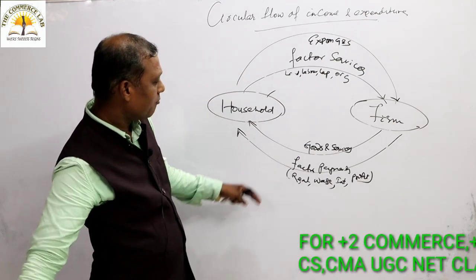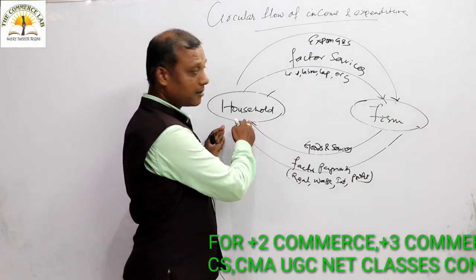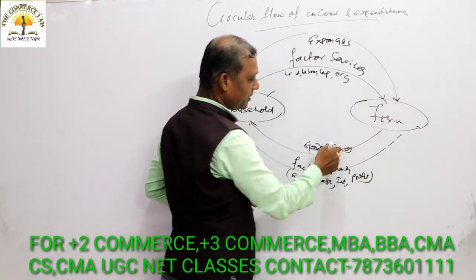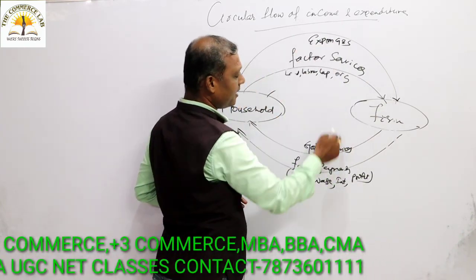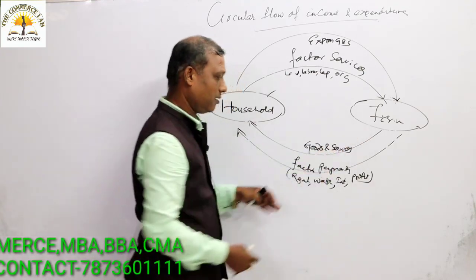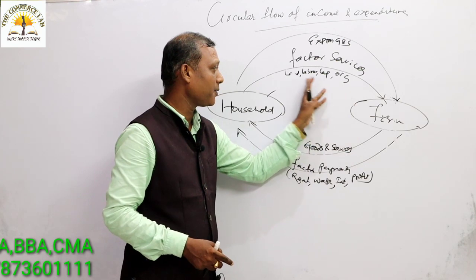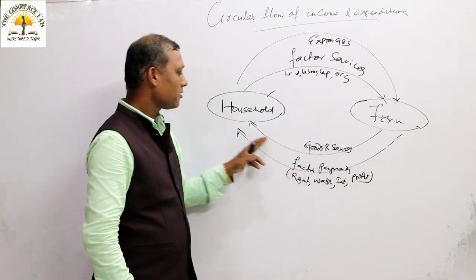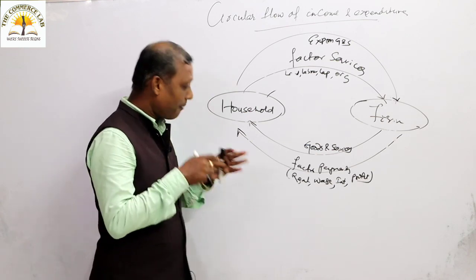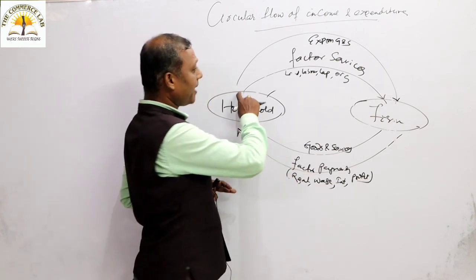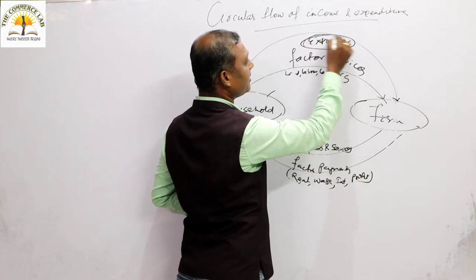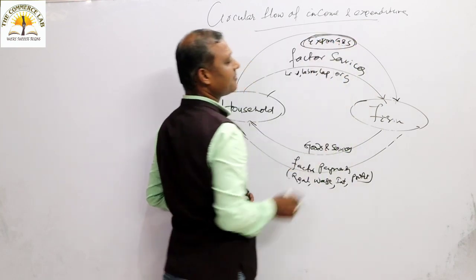The income received by the household sector is now being spent on goods and services. I told you that the farm sector, after producing goods and services, supplies them to the household sector. So the household sector, after receiving the income, will have to make payment to the farm sector in the form of expenditure on goods and services.